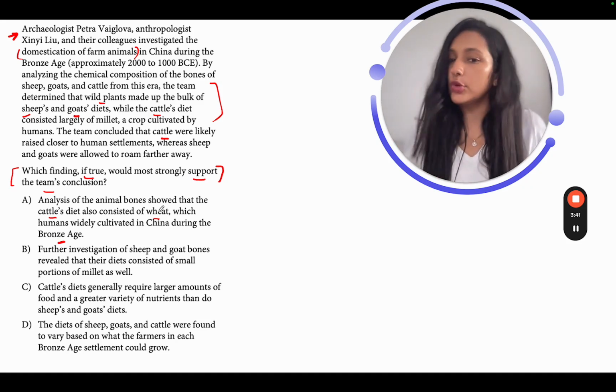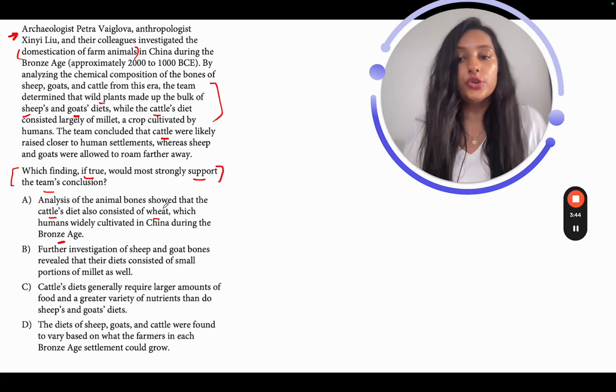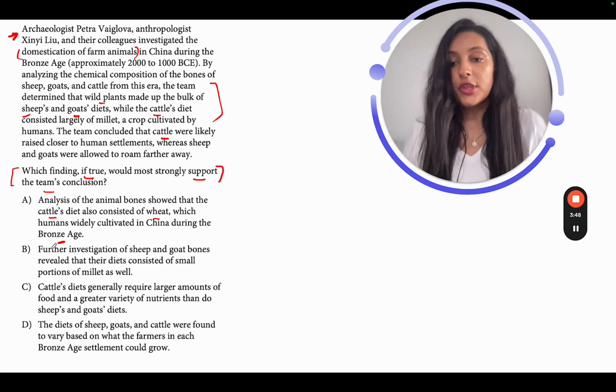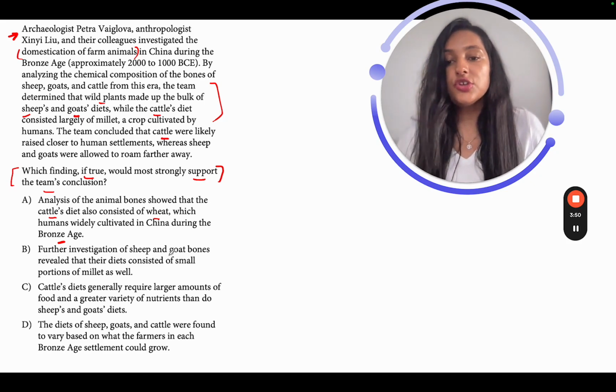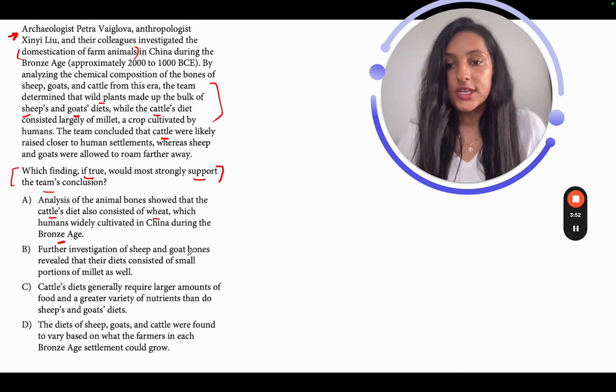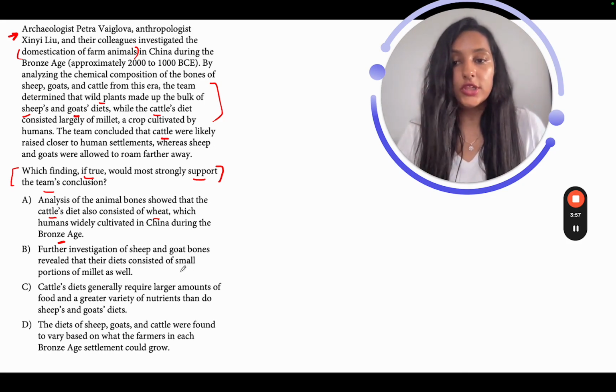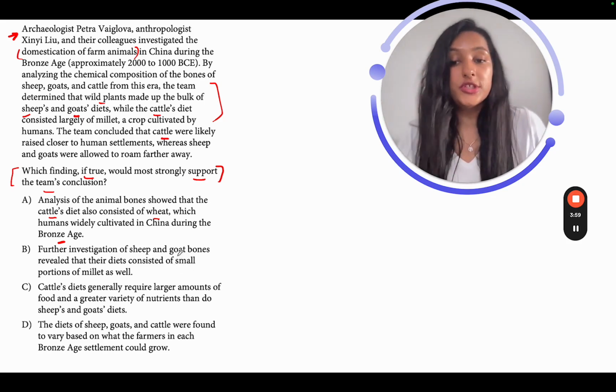Most probably this is going to be my answer, as it adds more support to the conclusion, but I'm going to go ahead and eliminate the rest of the options. Now B: further investigation of sheep and goat bones revealed that their diets consisted of small portions of millet as well. There are two problems with this option.